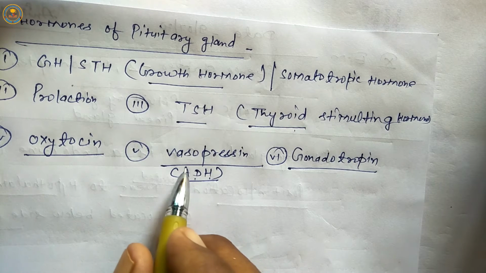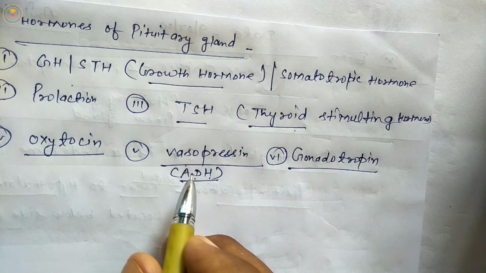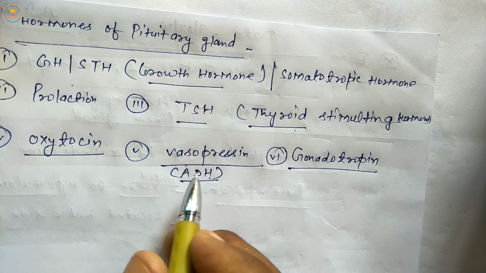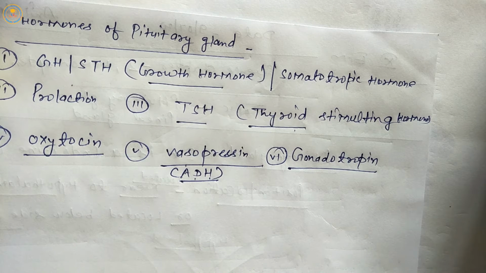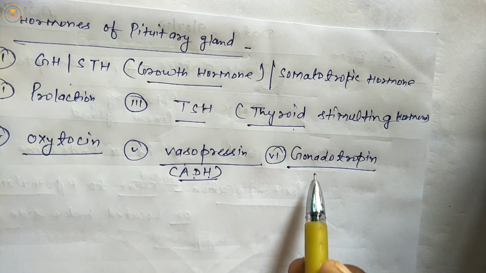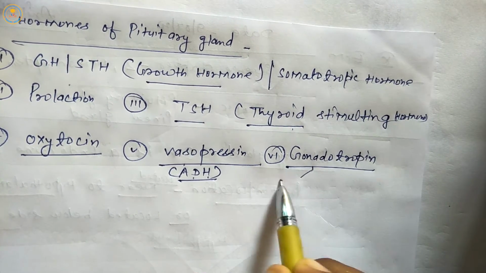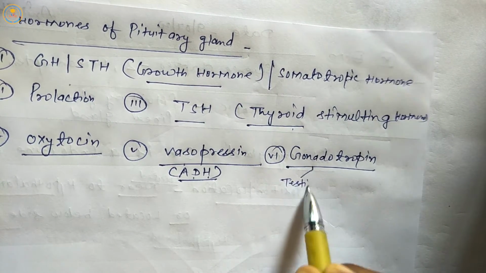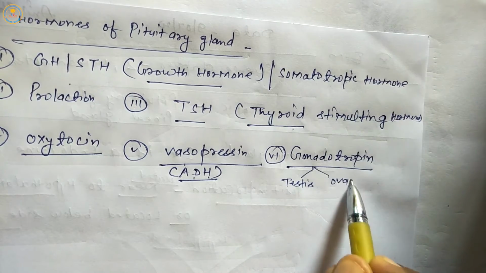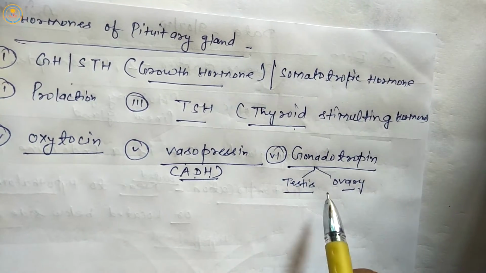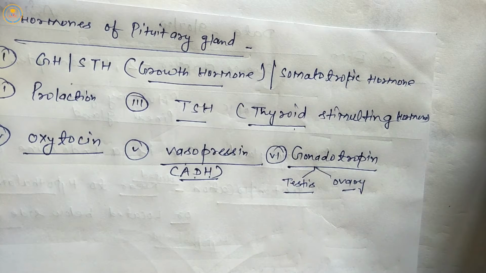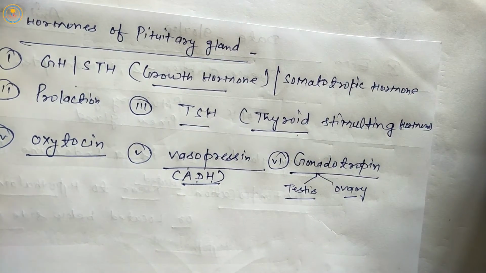It means this hormone stimulates the absorption of water molecules in the DCT part of the nephron. Gonadotropin: gonado means testis and ovary. It means gonadotropin stimulates testis and ovary hormones.